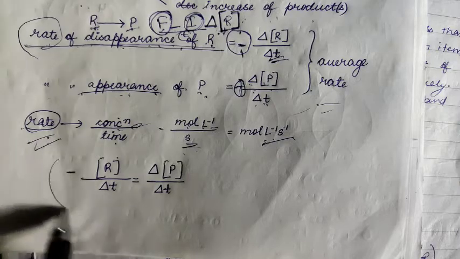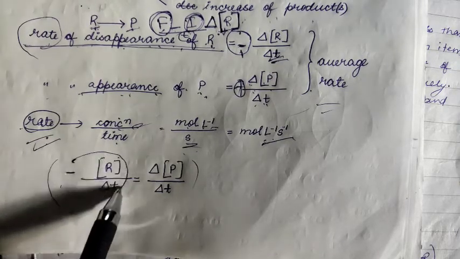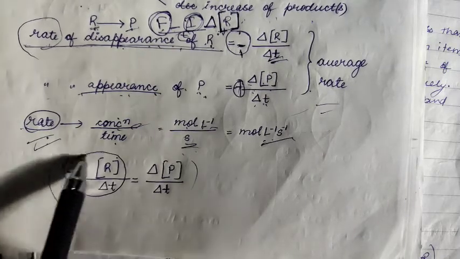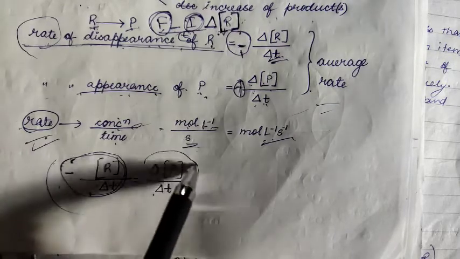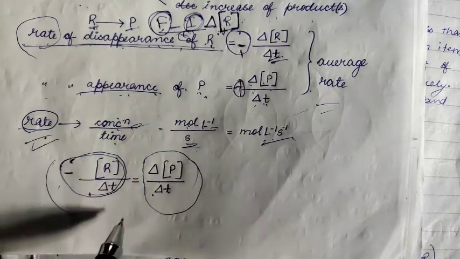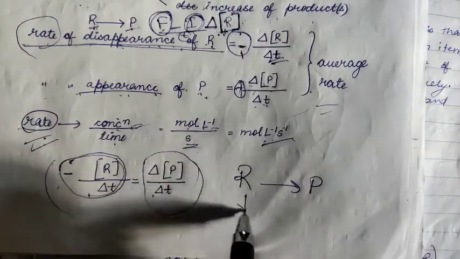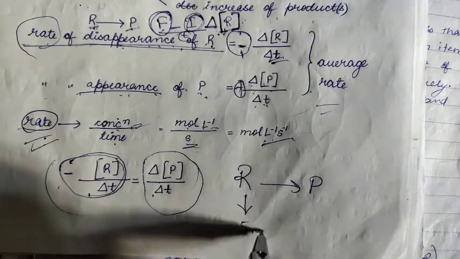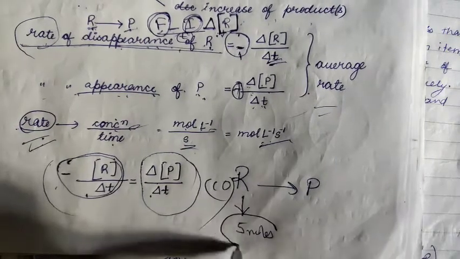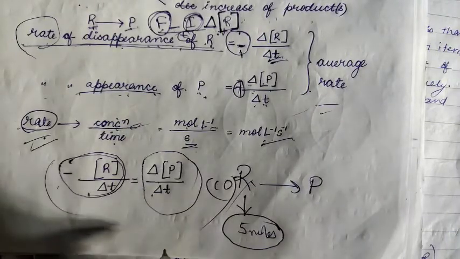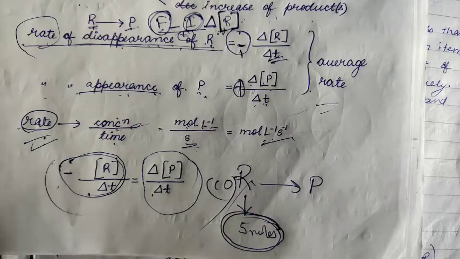And you can also say that rate of a reaction is equal to how much concentration of reactant is decreasing, which is equal to how much concentration the product is increasing. Because you see here reactant and product, suppose initially 10 moles were there, if 5 moles of reactant is absent after a certain time, what happened to those 5 moles? Where did they go?